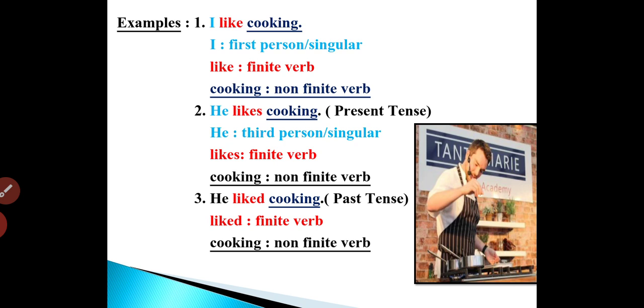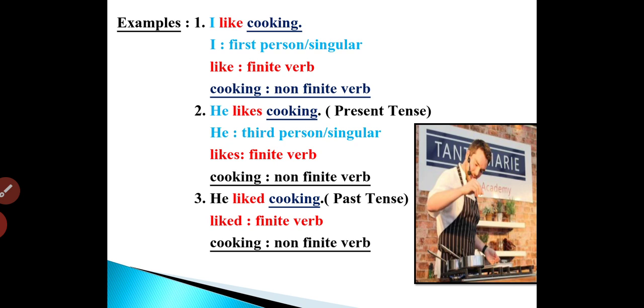Now come on to the second sentence. He likes cooking. So, he over here is a subject. It's in the third person singular number. Likes over here is a finite verb and cooking is a non-finite verb.